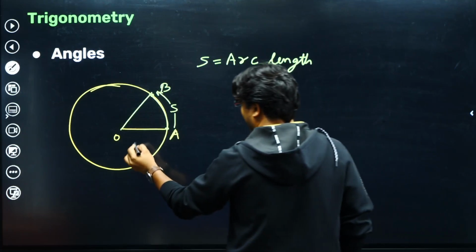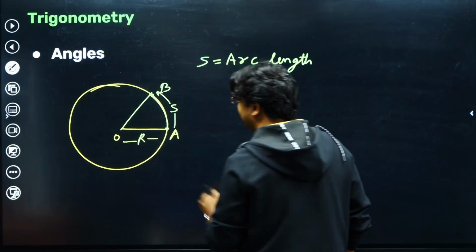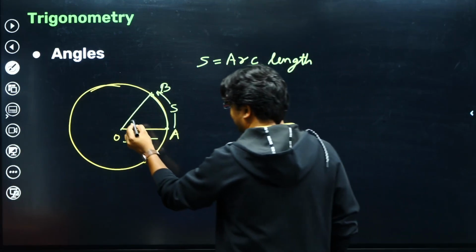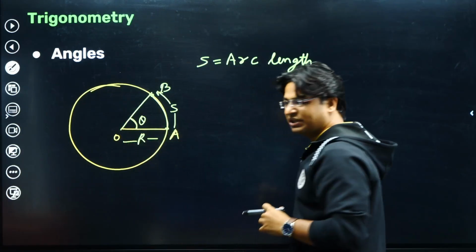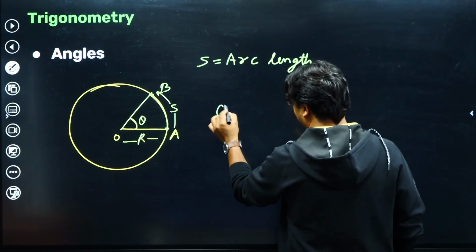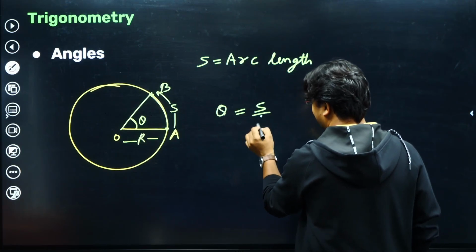OA length is the radius of the circle. Now this angle, let's represent it by theta. The definition of theta is S by R.